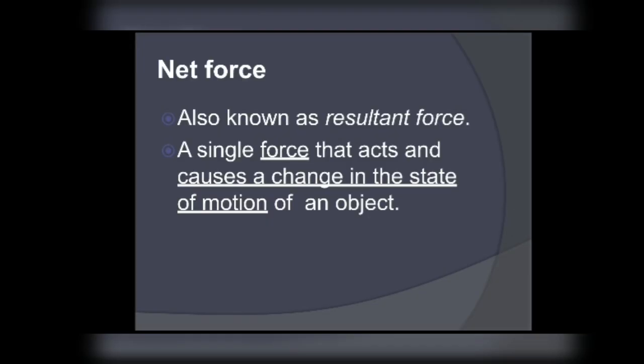I will teach another example now. Okay, my dear. So, to calculate the net force, we will be considering the forces applied to the object. So, force is nothing but the action done to change the state of motion.